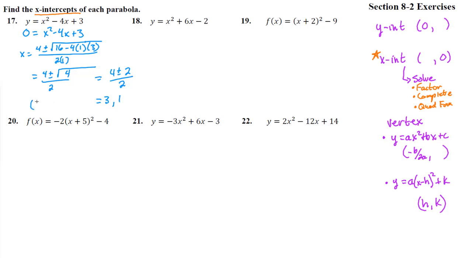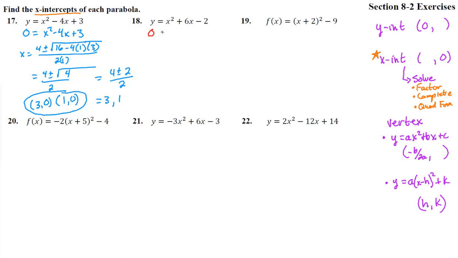So that means 3 will give us 0, and 1 gives us 0. That is correct. So we have two x-intercepts, and notice they are rational. It would have factored. The b squared minus 4ac under the square root came out to be very nice, a perfect square, so it gave us rational, nice whole number, actually, natural number, x-intercepts. Good. Let's move on and do the next one.